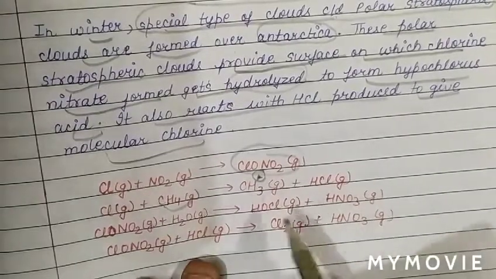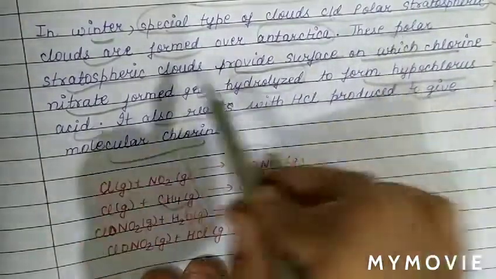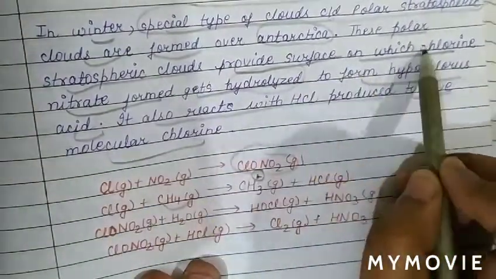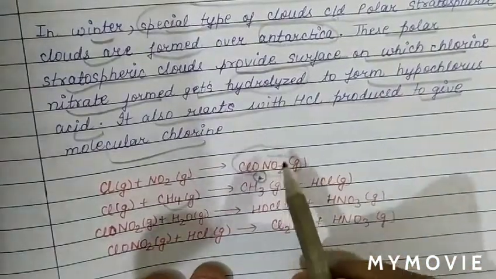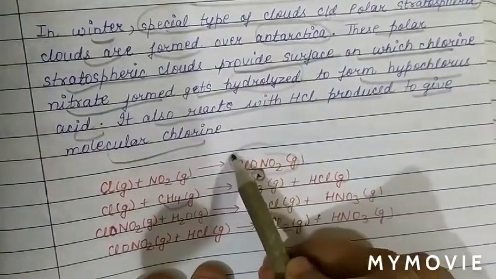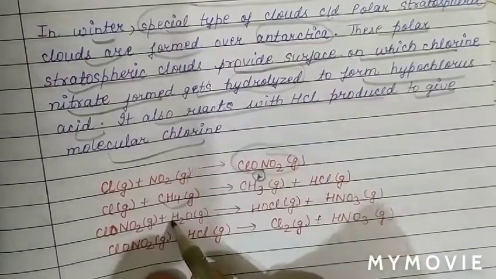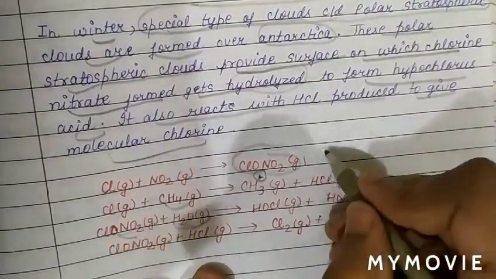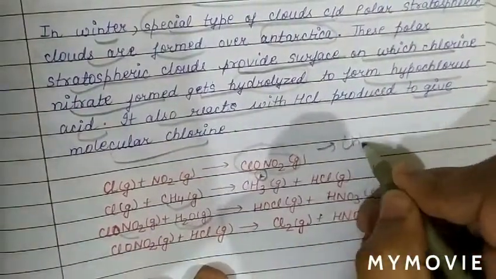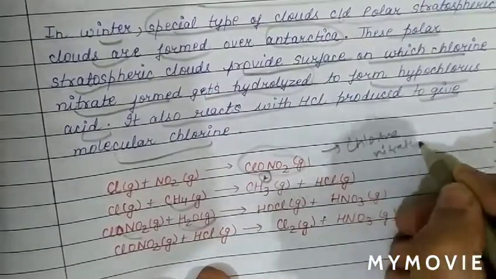As we have seen, these polar stratospheric clouds provide a surface on which chlorine nitrate gets hydrolyzed. So now there is hydrolysis, as this compound is chlorine nitrate, ClNO2.